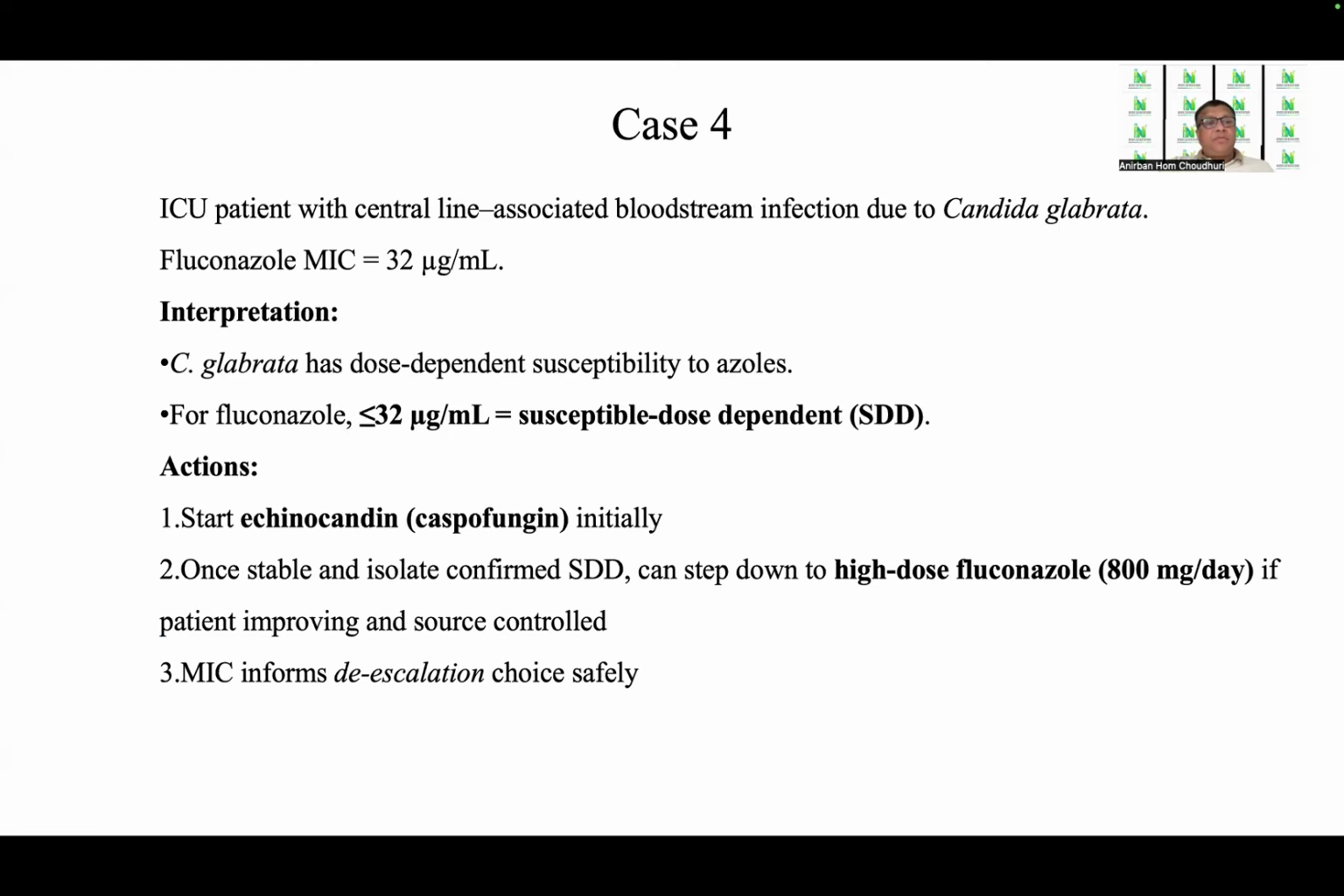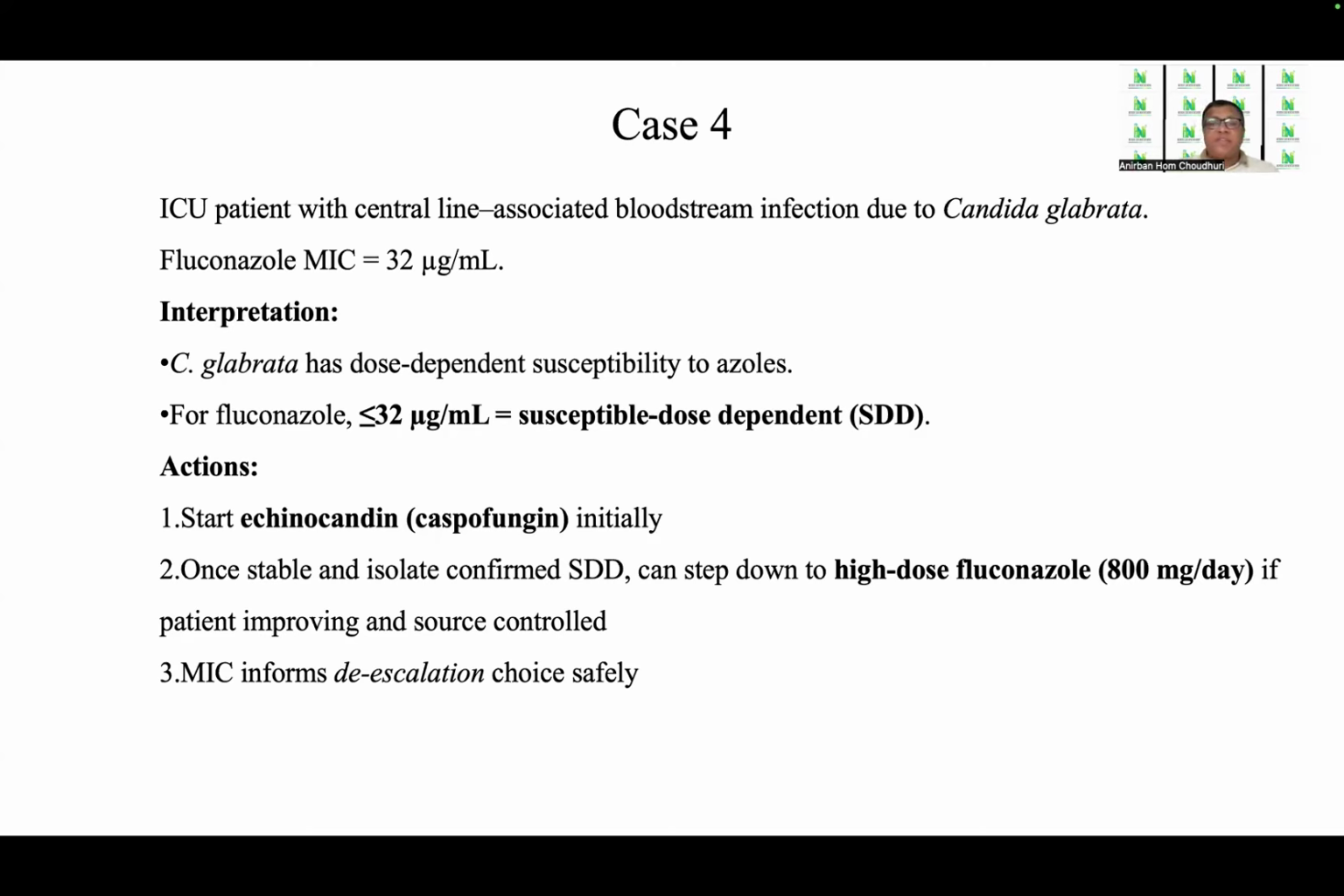Coming to the next case, case 4, an ICU patient with central line associated bloodstream infection, that is CLABSI, due to Candida glabrata. Fluconazole MIC is 32 mcg per ml. So how do you interpret it? Now, Candida glabrata has a dose-dependent susceptibility to azoles. For fluconazole, an MIC of up to 32 mcg per ml is susceptible dose dependent.